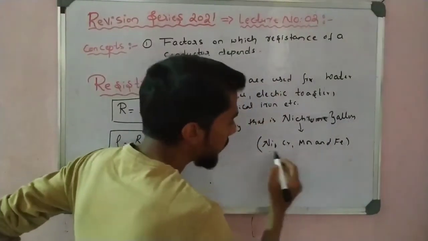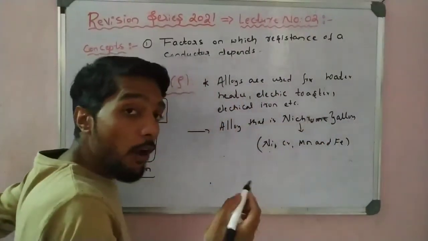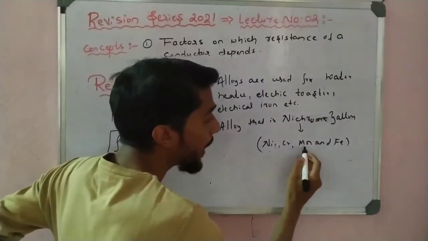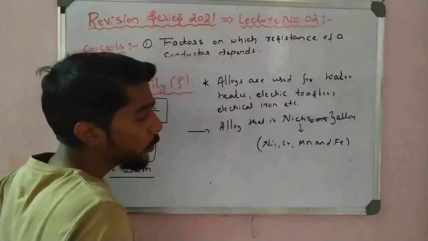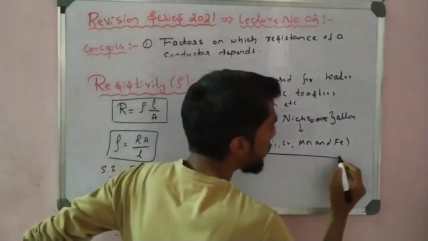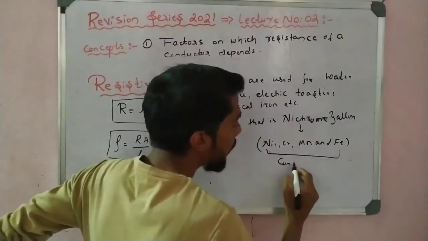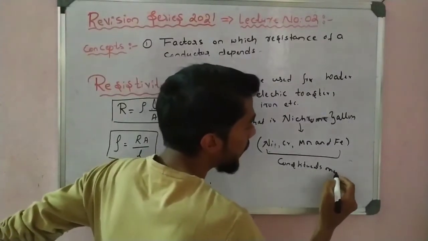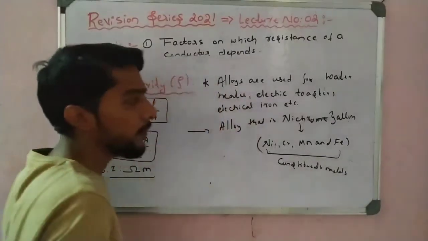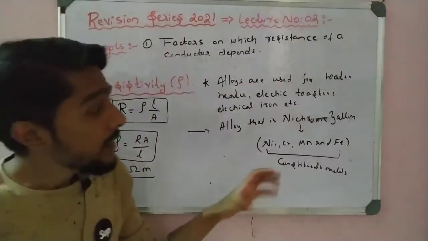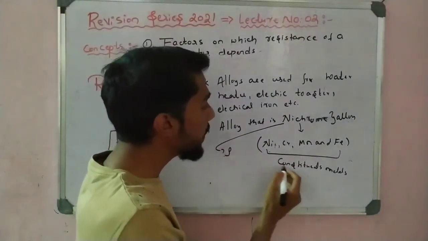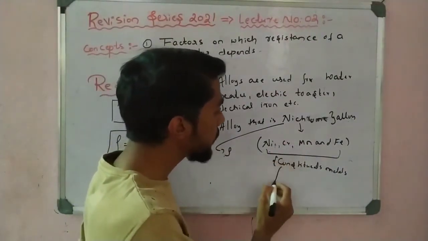We make this alloy with the help of nickel, chromium, manganese, and iron. These are called constituent metals. Now let us compare the resistivity of nichrome and of all these.